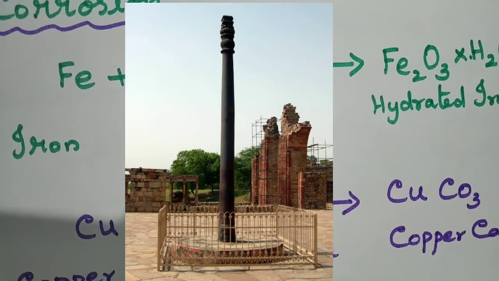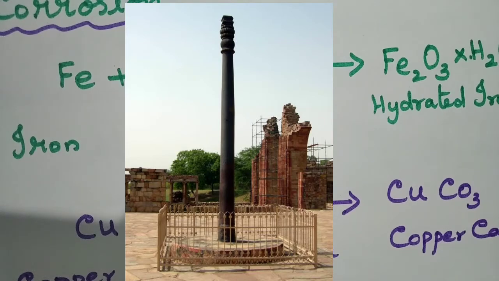Archaeologists and metallurgists all over the world consider it a wonderful metallurgical event because it was built 1600 years ago. Though it was built 1600 years ago, it is not corroded or rusted. It shines very bright.